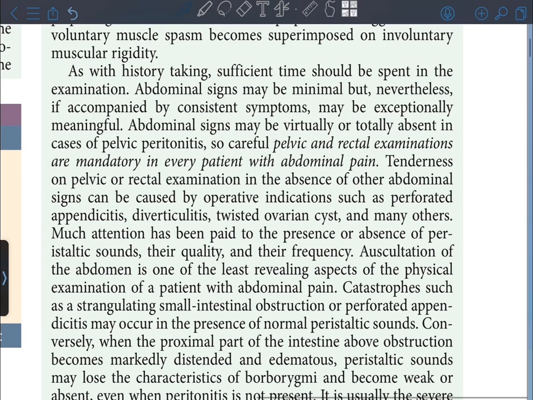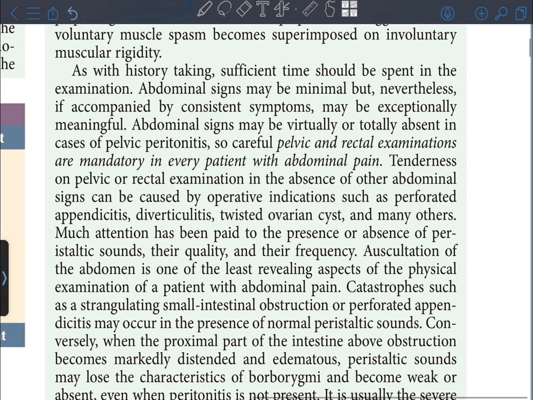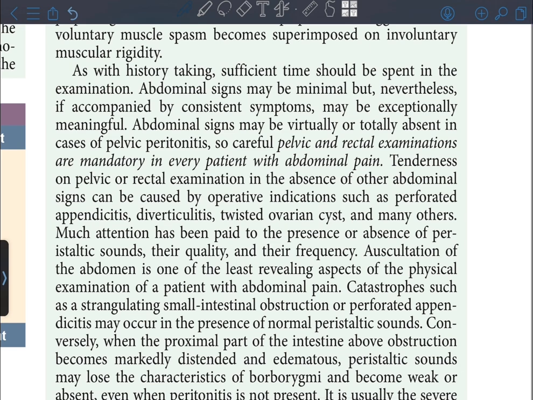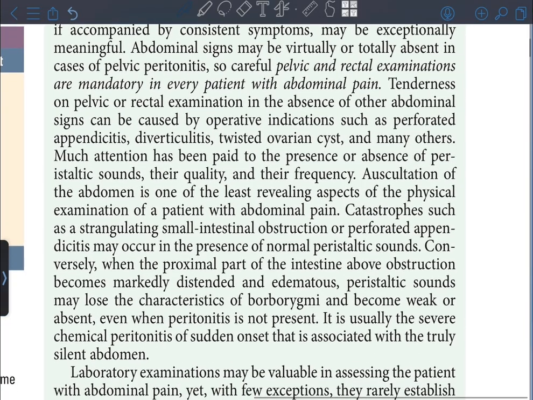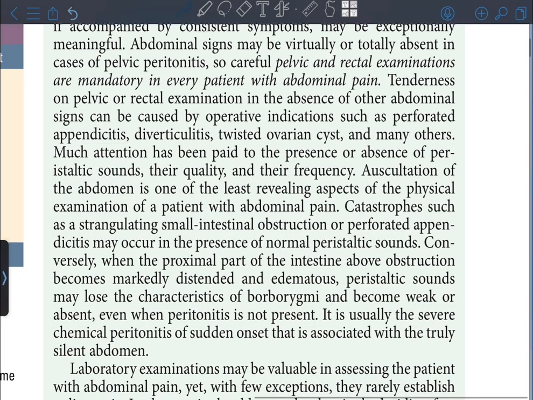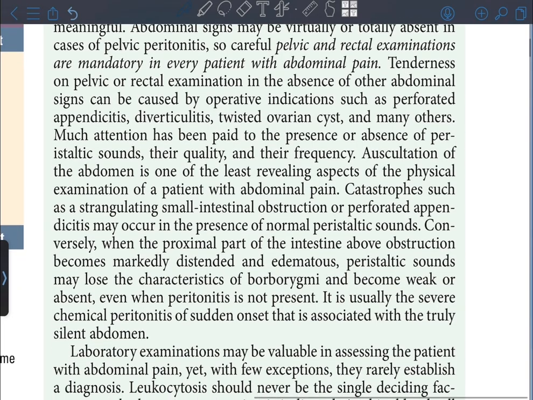Much attention has been paid to the presence or absence of peristaltic sounds, their quality, and their frequency. Auscultation of the abdomen is one of the least revealing aspects of the physical examination of a patient with abdominal pain. Catastrophes such as a strangulating small intestinal obstruction or perforated appendicitis may occur in the presence of normal peristaltic sounds.